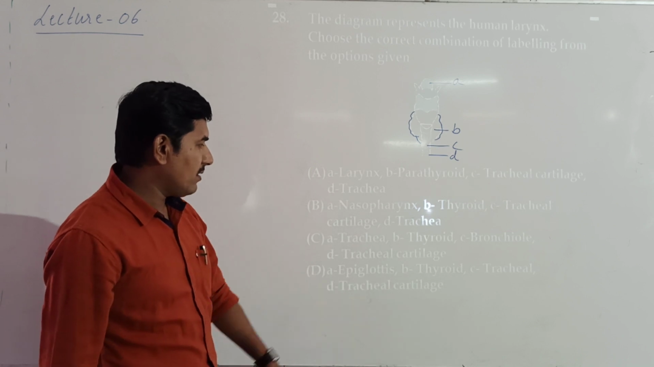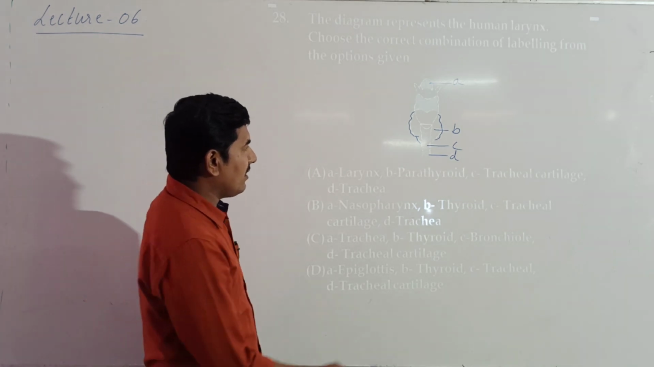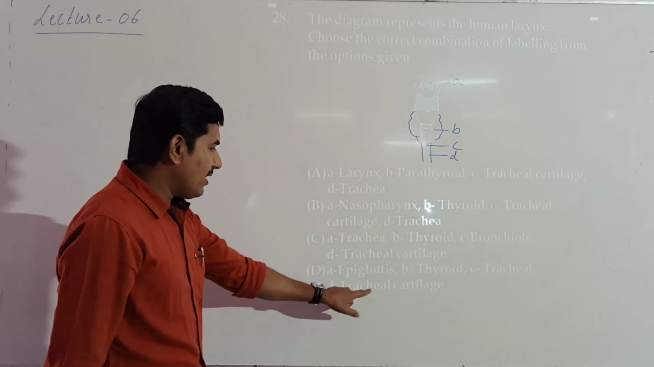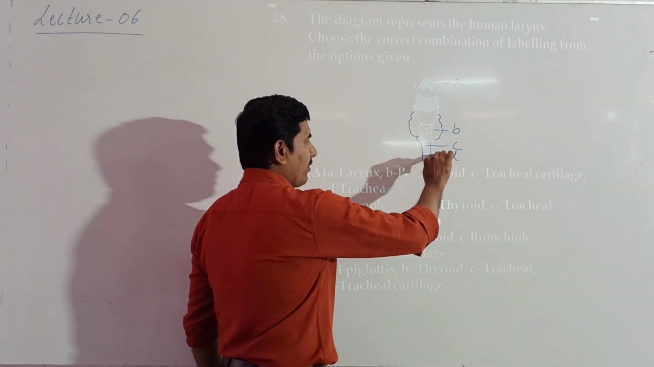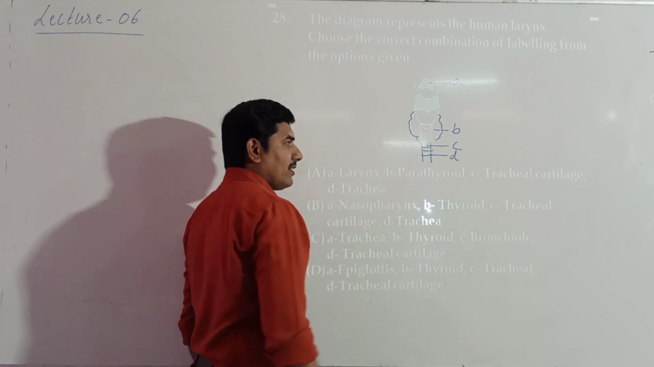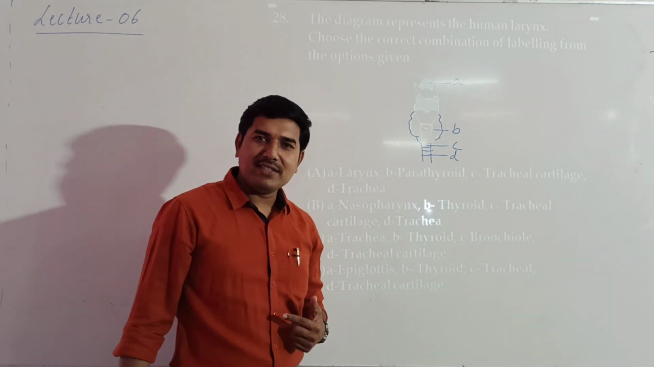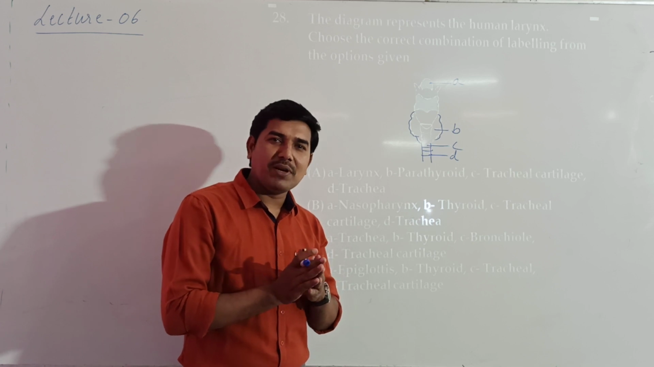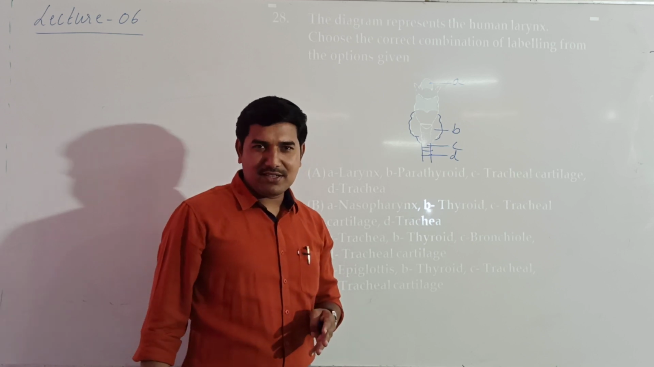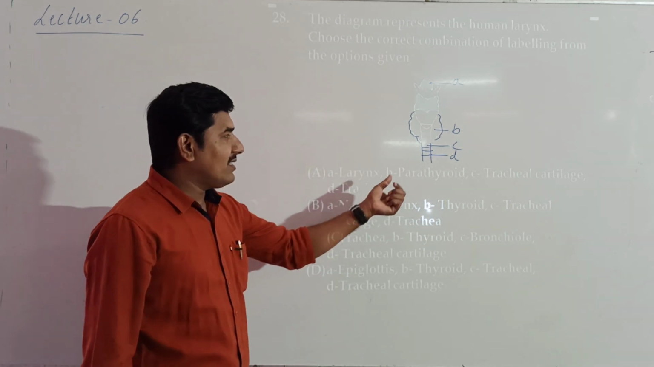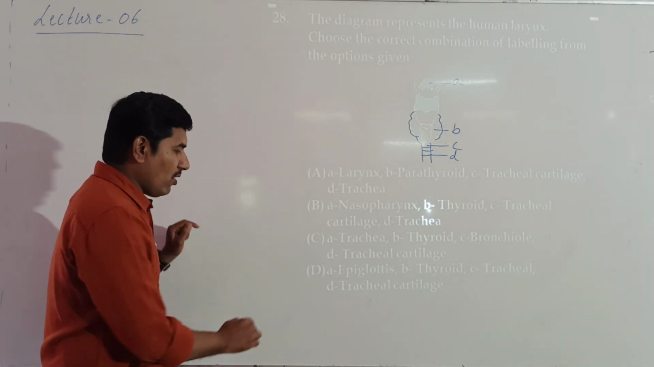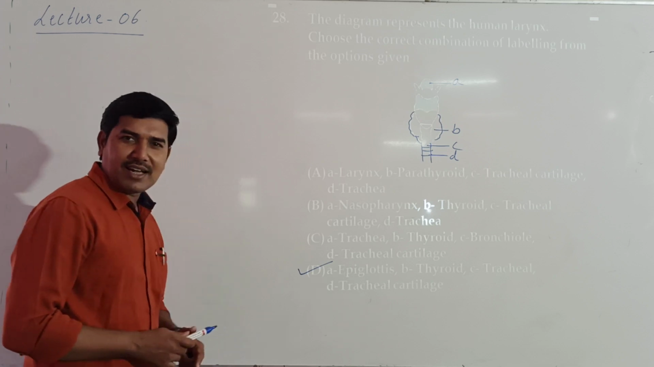Then C, trachea. It is a tube, a tracheal tube. And D, tracheal cartilage. Now here we have the cartilage. Tracheal cartilages are around 15 to 20 C-shaped, half ring cartilages, and mainly it is a hyaline cartilage. Okay, so this is regarding the option, and D is the correct answer.